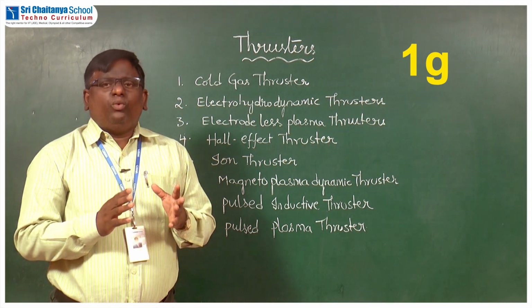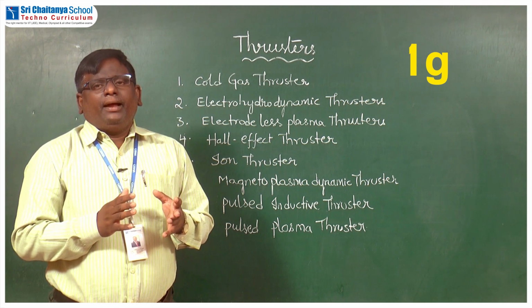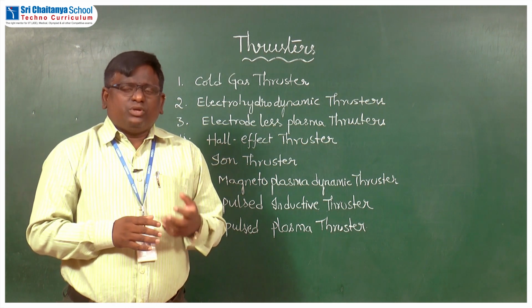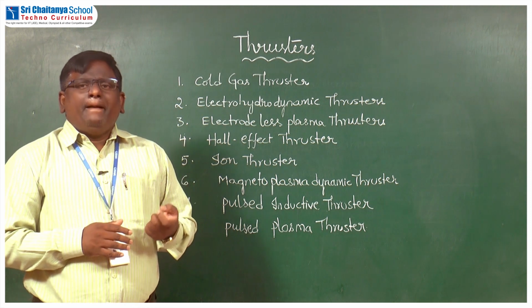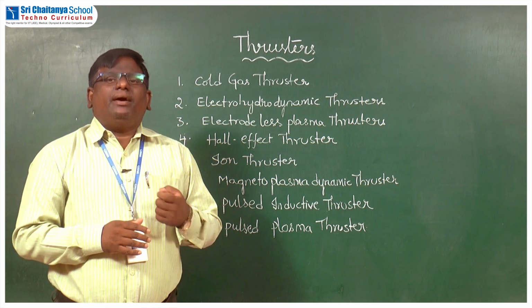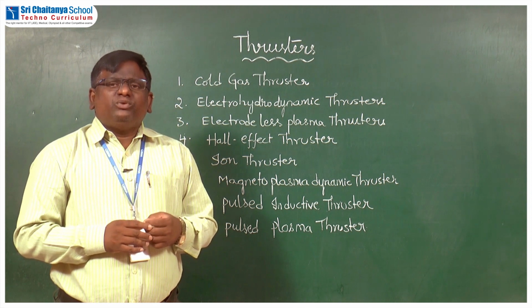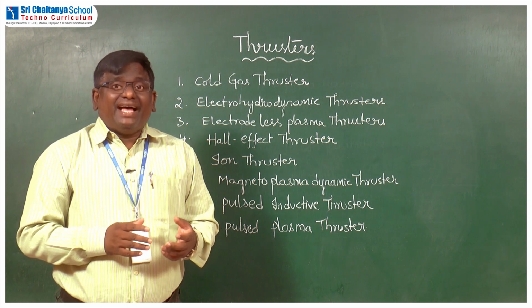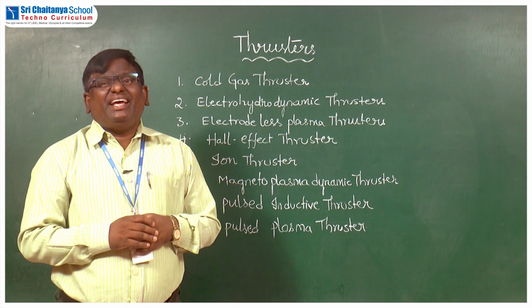So a thruster works on the principle of thrust provided by the mission. So what is thrust? Thrust is defined as the force acting per unit area. Whereas the force acting on the total area gives us the pressure.